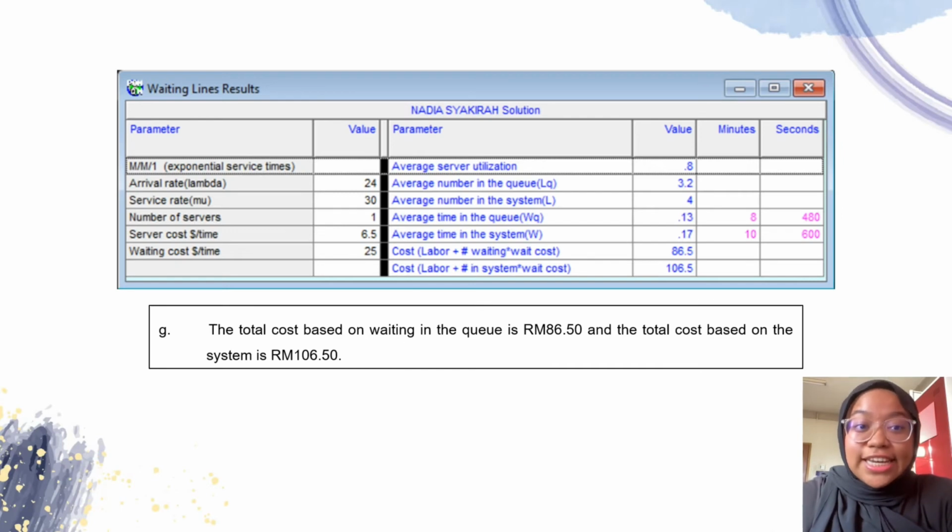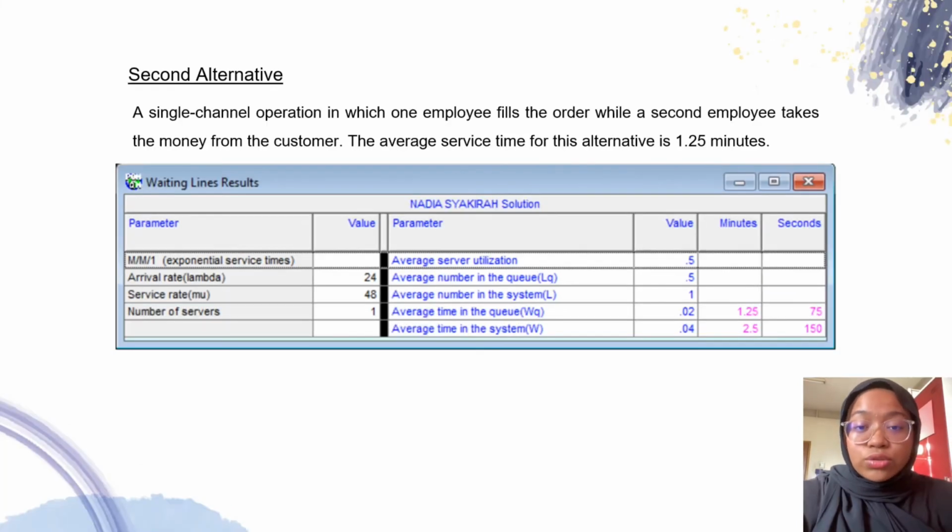For question G, we need to key in the server cost as much as 6 ringgit and 50 cent and waiting cost 25 ringgit. Then this is the output shown by QM for Windows. We can get that the total cost based on waiting in the queue is 86 ringgit 50 cent and the total cost based on the system is 106 ringgit and 50 cent. Moving on to the second alternative.